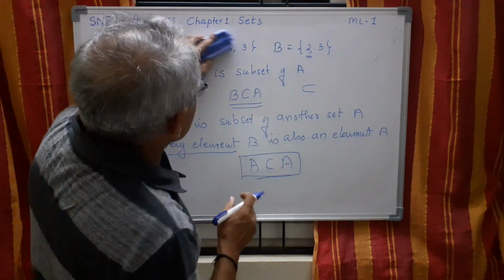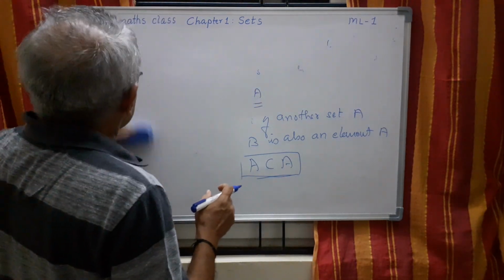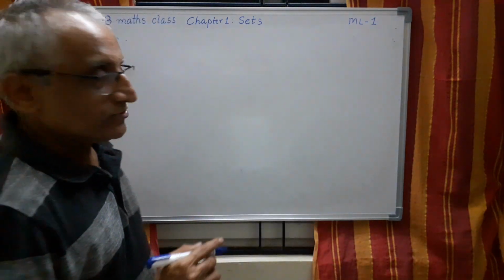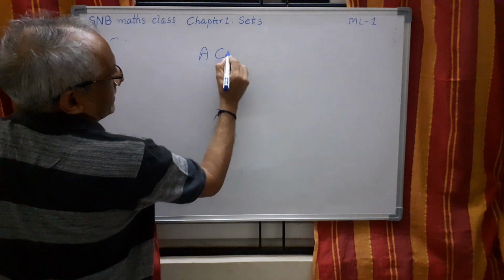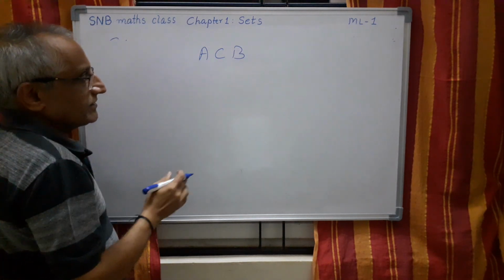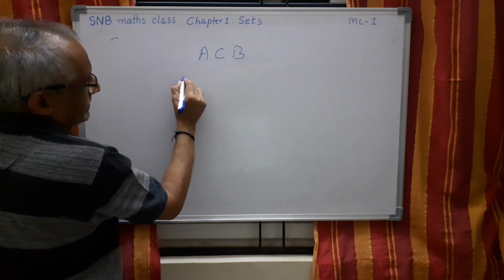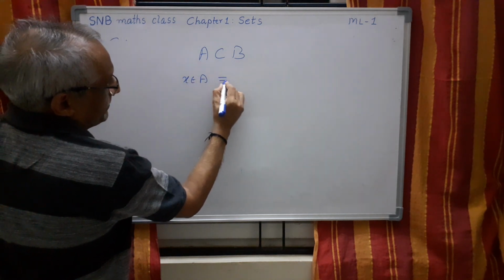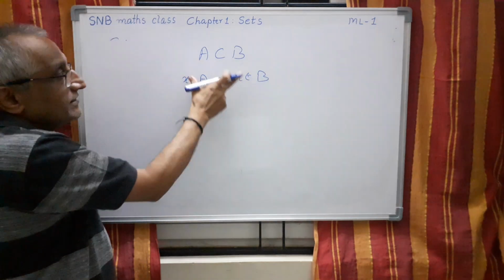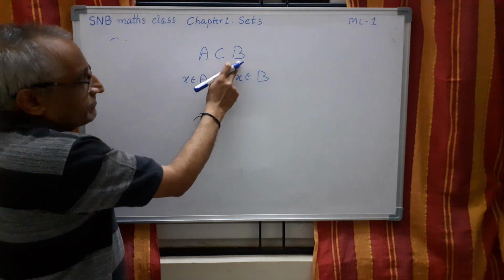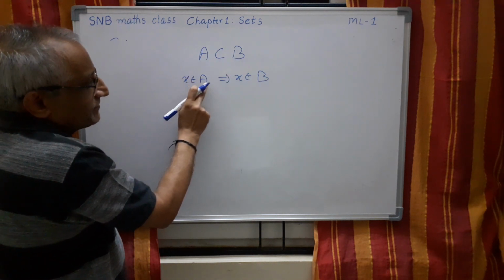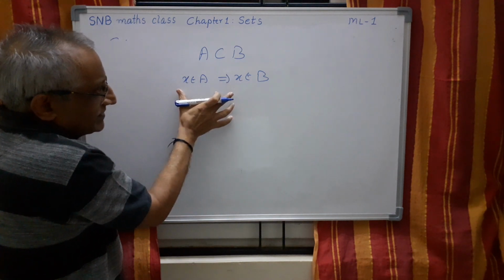So we symbolically write like this, and here afterwards, you should also understand the mathematical symbol and how we use it. Suppose I write A is subset of B. This implies x belongs to A implies x belongs to B. So this is the short way of writing the same thing. A is a subset of B implies, that means whenever an element x is in A, it should be in B. Now try to understand this statement.